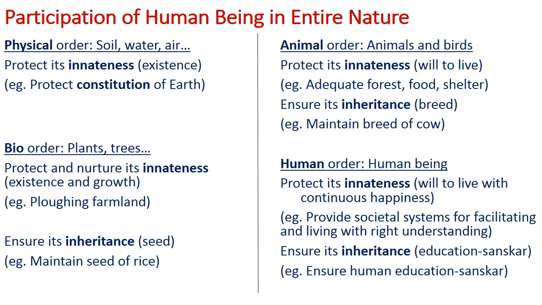What is that? Willingness to live with continuous happiness. Provide a societal system for facilitating and living with right understanding. So we need to have a society where we have the facility to live with right understanding, ensure its inheritance. So it is our role. So the major part, how we can participate sustainably with nature, it is only with education, sanskar. Ensure human education, sanskar.